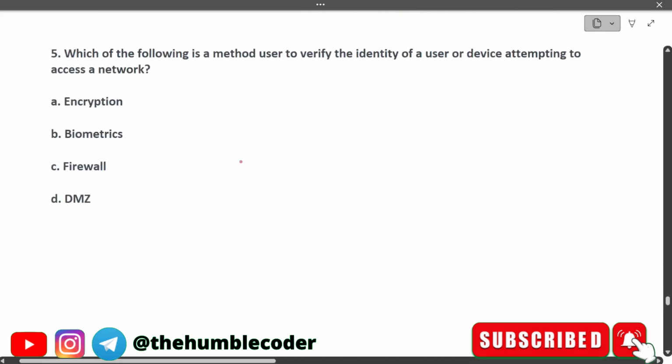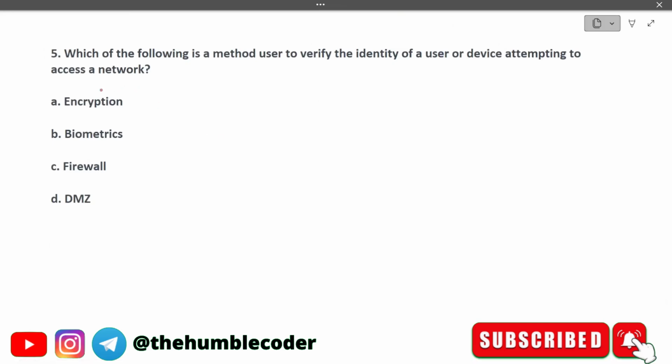Which of the following is a method used to verify the identity of a user or device attempting to access a network? The options that we have are encryption, biometrics, firewall, or DNS. The correct answer is option number B, which is biometrics. Biometrics is basically used to verify the identity of a user or device which is attempting to access a network. So the correct answer in this case is biometrics.